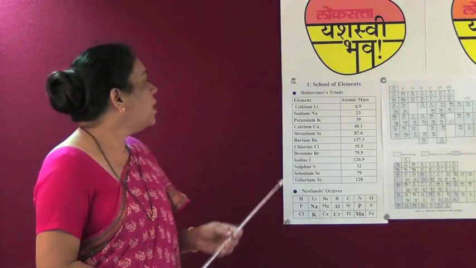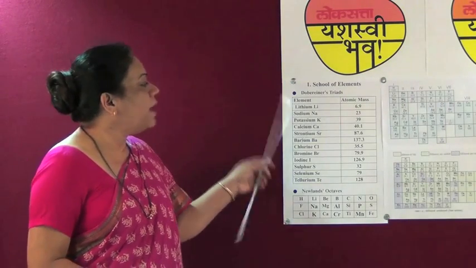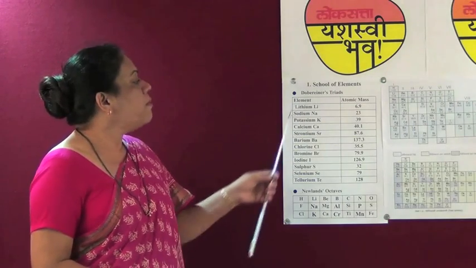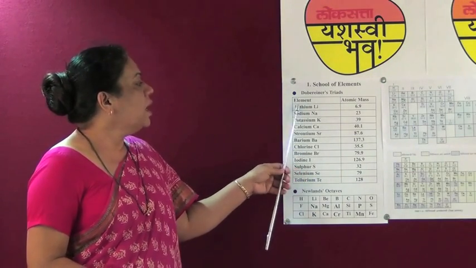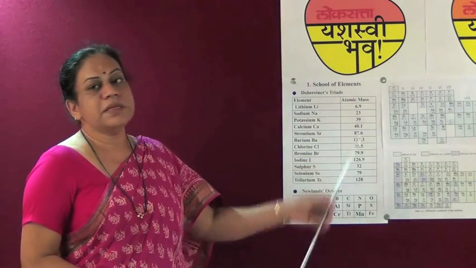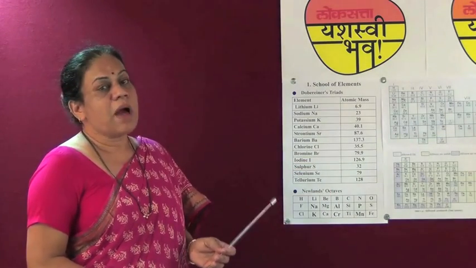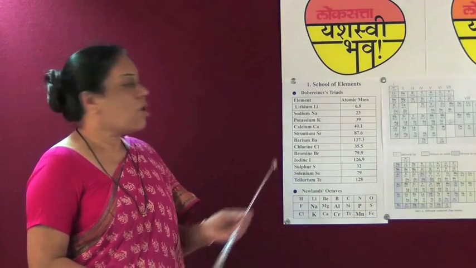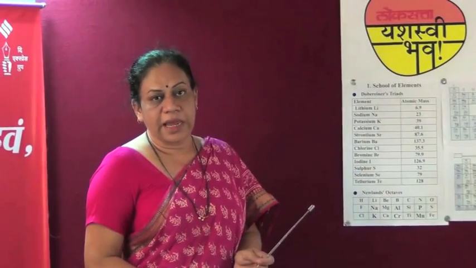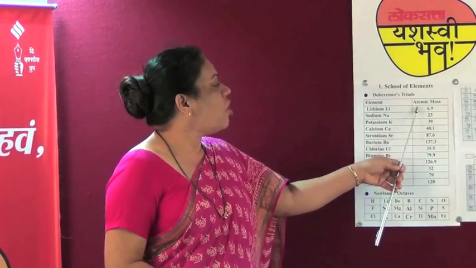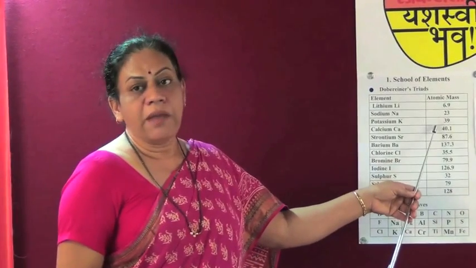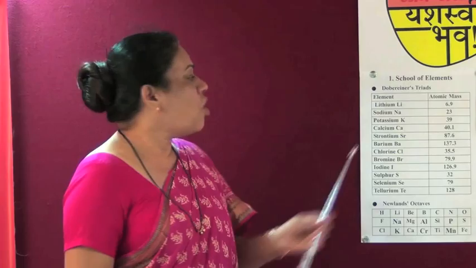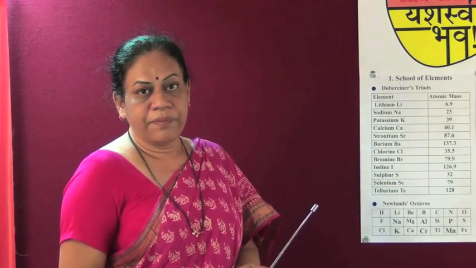For example, lithium, sodium and potassium. If we observe the atomic masses of the 3, the atomic mass of lithium is 6.9, atomic mass of sodium is 23, and the atomic mass of potassium is 39. The average of the atomic mass of lithium and potassium is equal to the atomic mass of the sodium element.